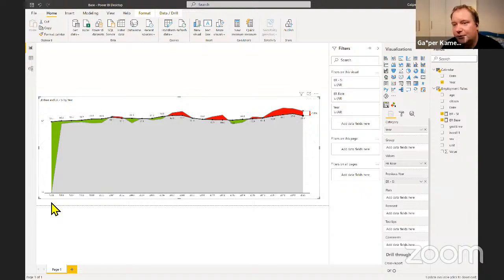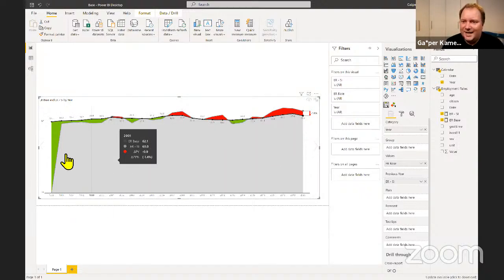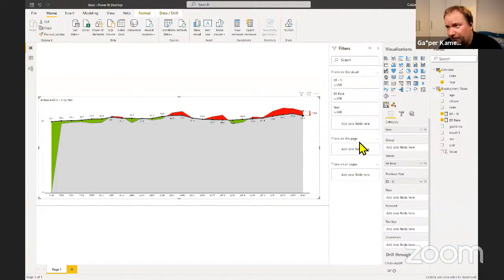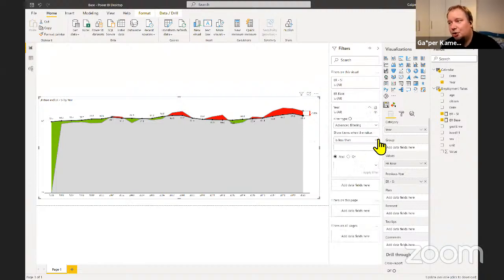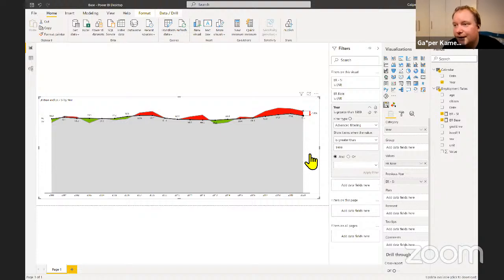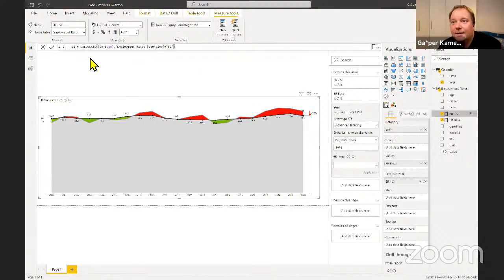And then let's get to cleaning this. So the first thing I'm going to do is 1995 doesn't really mean a lot to me. You know, it's so far back. So for the year, I'm going to say it should be greater than, and let's say 1999. So just start with 2000 and onwards, right? So this is something now. So now we have this, right?